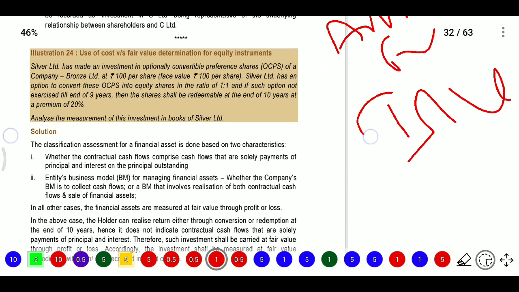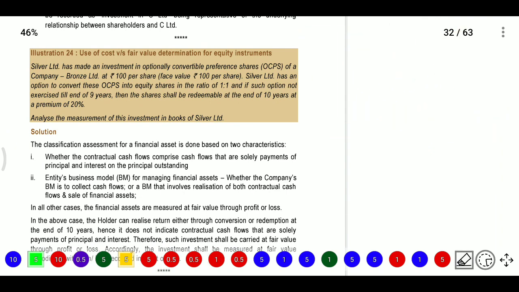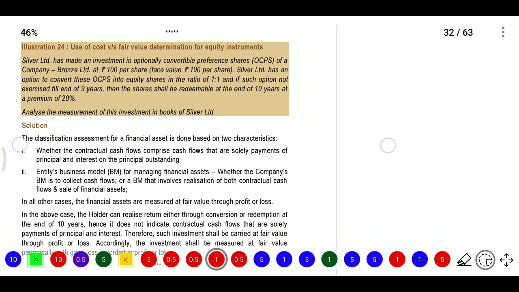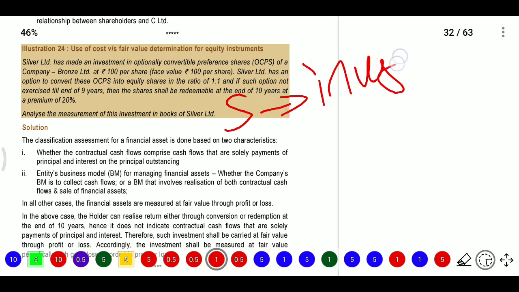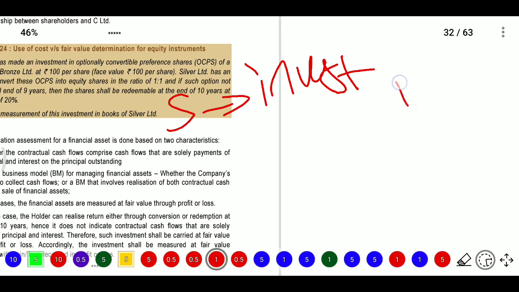So next, question number 24. What is there in question number 24? In question number 24, use the cost versus fair value determination for equity instruments. Here Silver Limited has made an investment in optionally convertible bonds, the OCPS. When a company invests, it becomes an asset for this company. So investment account debit to cash or bank, they have paid, and these bonds will be invested in bronze. So what is the value?